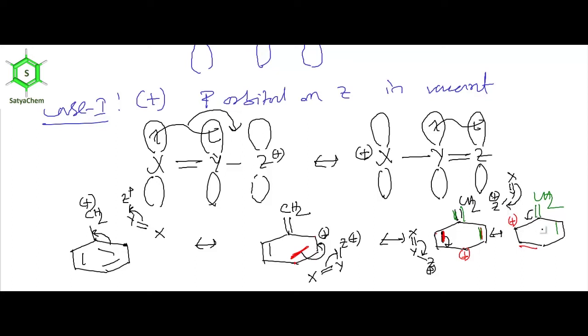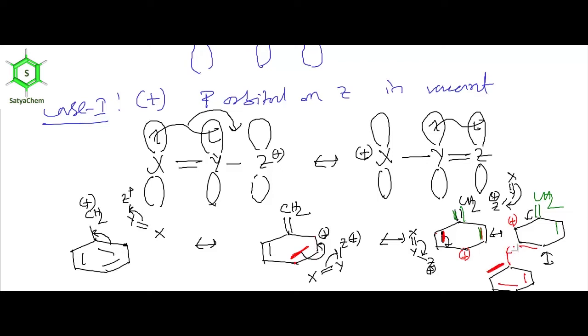Clear? Then the resultant canonical structure will be this one. These two double bonds will be intact. We are not changing the position of these two double bonds. Now the positive charge gets shifted from this carbon to this carbon, and the new double bond is this one.